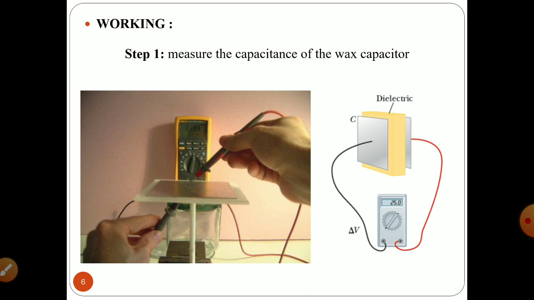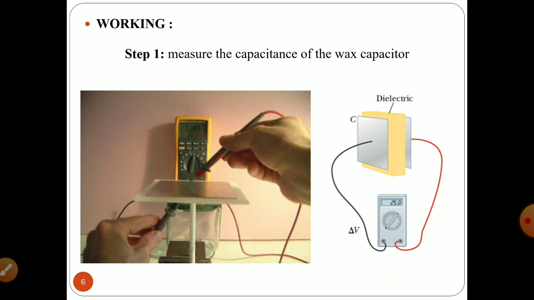The hot, melted wax is coated over the plastic plate, and upon that plastic plate you have a waxy surface, and over that waxy surface you keep your aluminum surface.